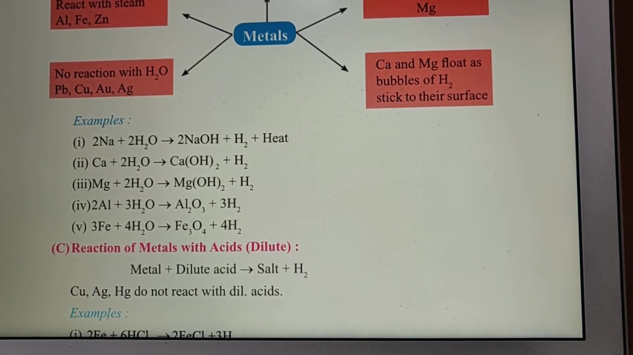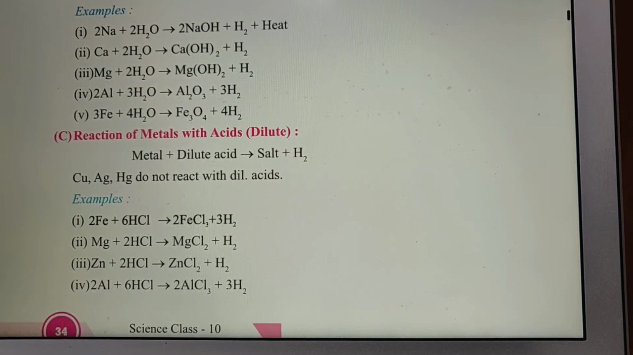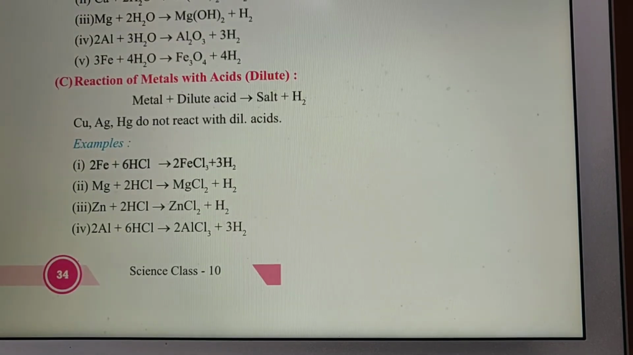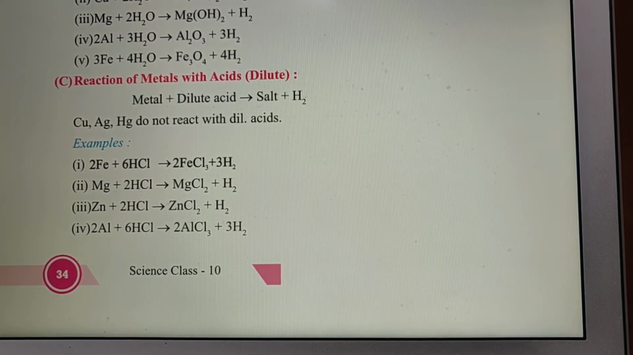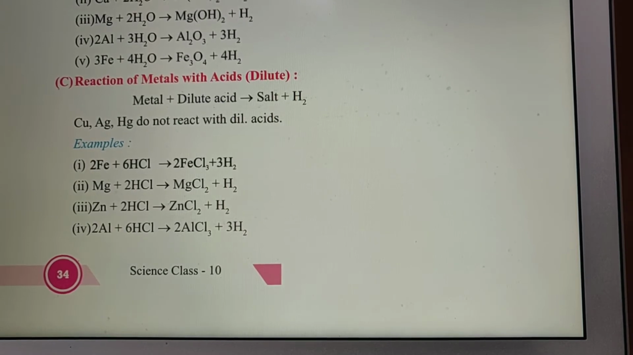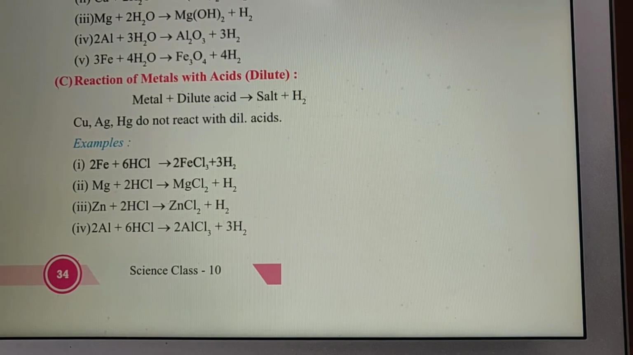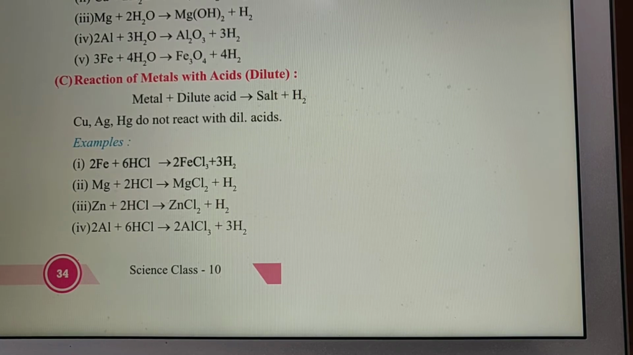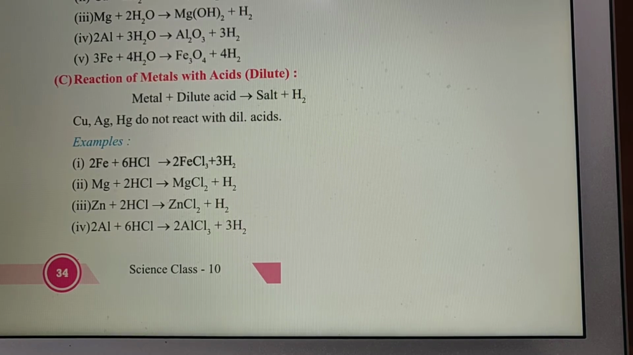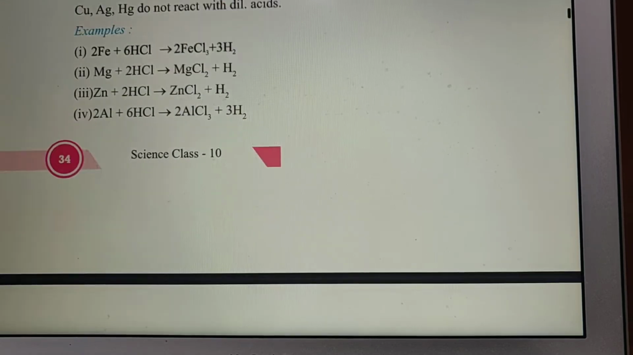Now third is the reaction of metals with acids, especially the dilute acids. Metal plus dilute acid gives a metal salt, and hydrogen gas is produced. Copper, silver, mercury do not react with dilute acids. Examples: iron plus HCl gives ferric chloride, magnesium plus HCl gives magnesium chloride, zinc plus HCl gives zinc chloride, and aluminium plus HCl gives aluminium chloride, and in all the cases hydrogen is released.